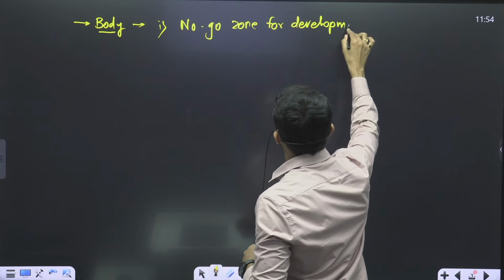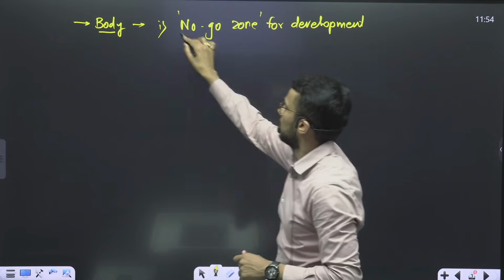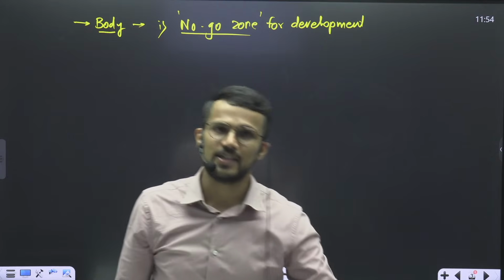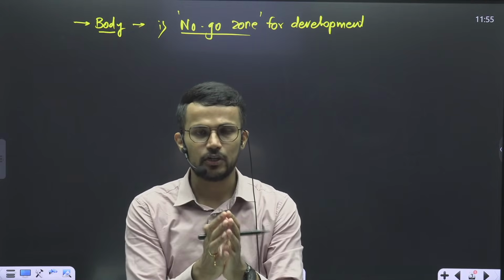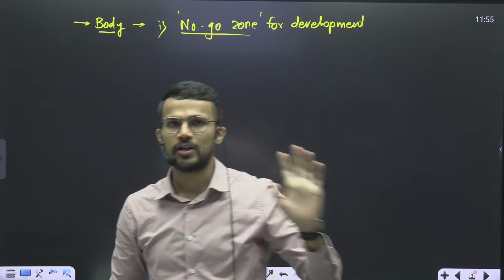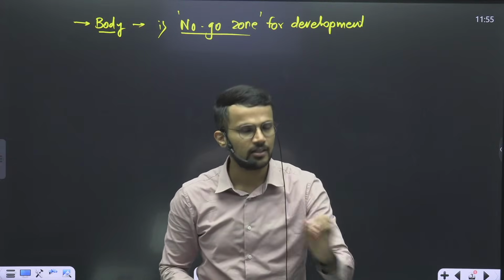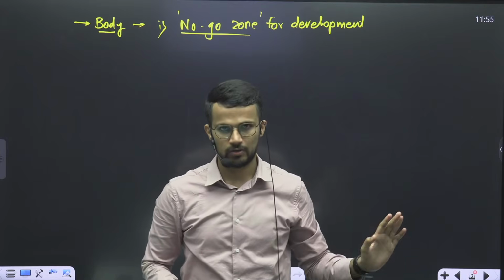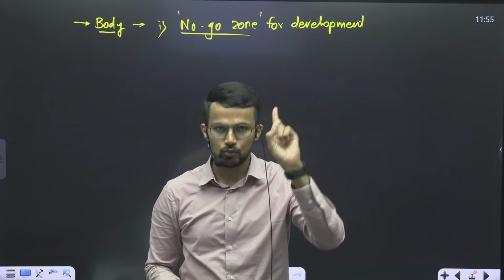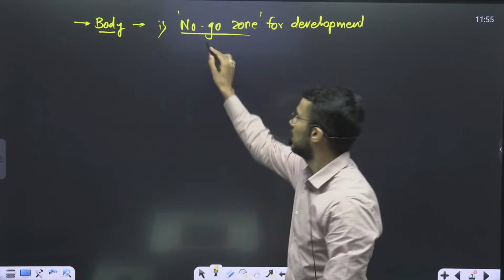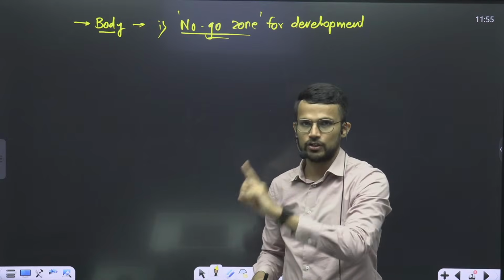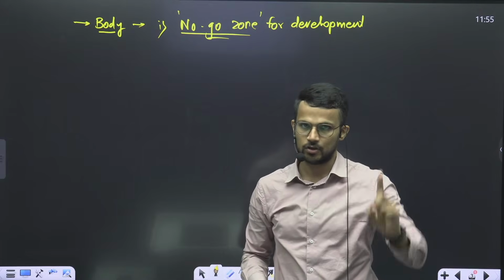Now, when we say that that part should be a no-go zone for development, that means in that particular area which is highly sensitive, right? In an ecologically sensitive area, there can be some part which will be highly fragile. In that part, we should avoid carrying out development, right? There should be no infrastructure development. Why? Because that is more fragile to the occurrence of disasters, right? We'll have to map that area, and then ensure that in that area no development is being carried out. No-go zone. It should be a no-go zone for infrastructure development first.